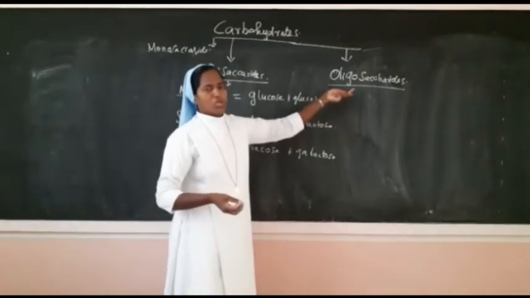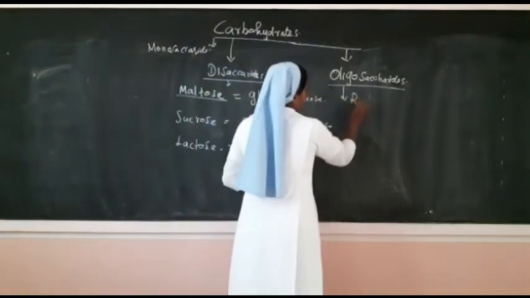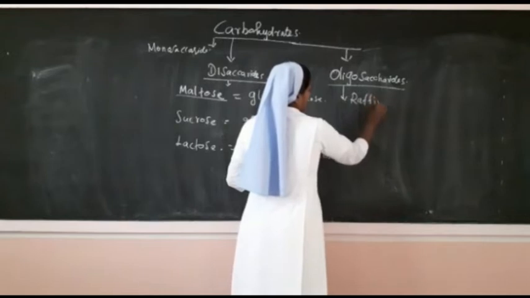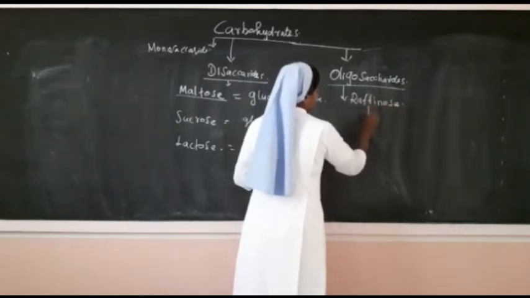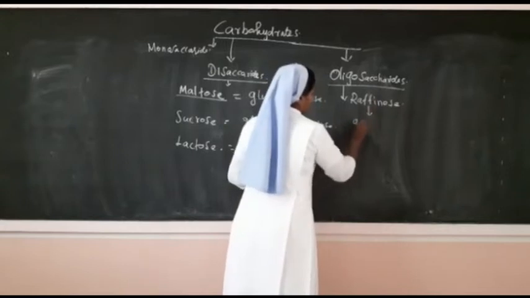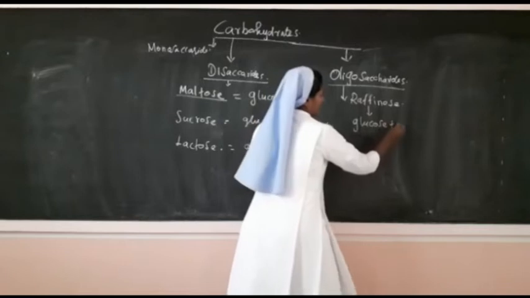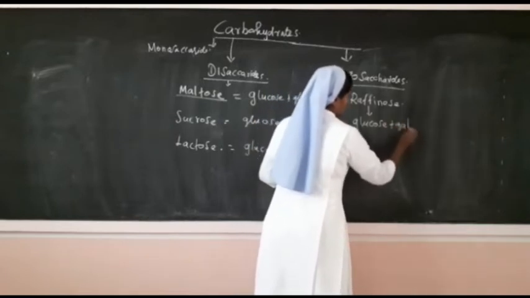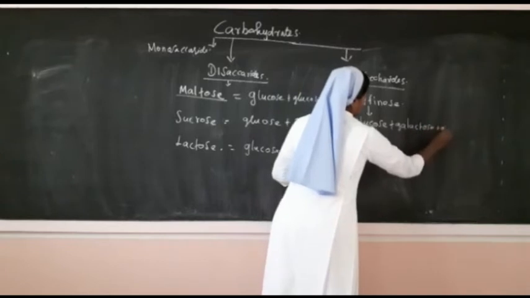Example for these oligosaccharides: raffinose. How does it form? It forms with glucose plus galactose and glucose.